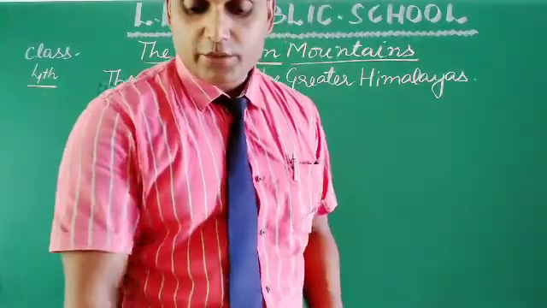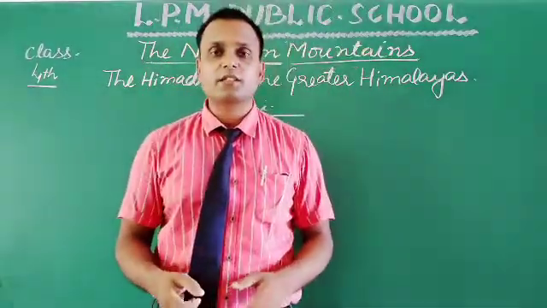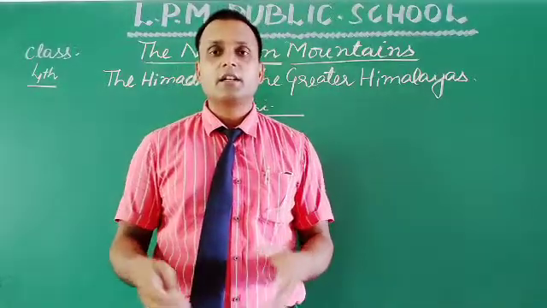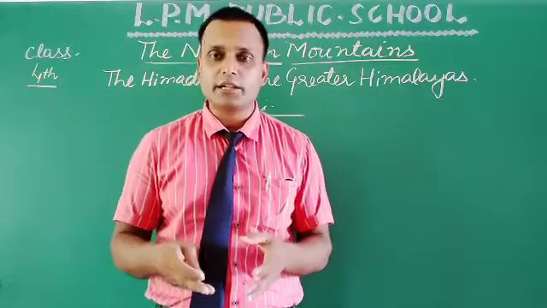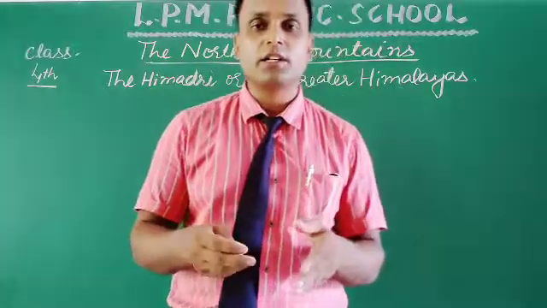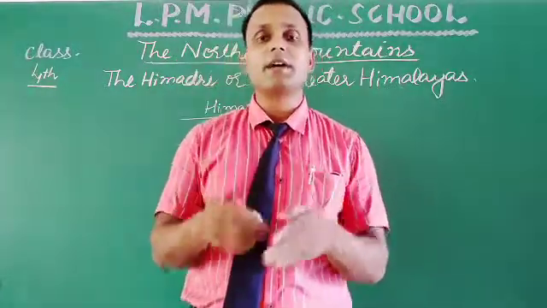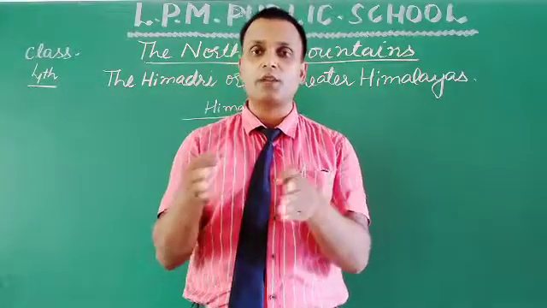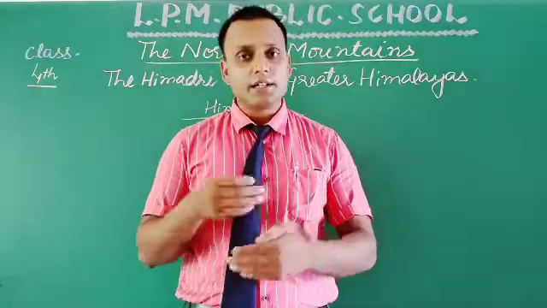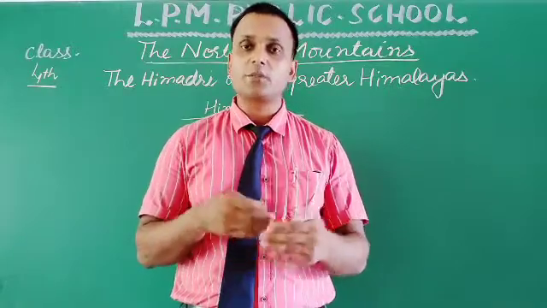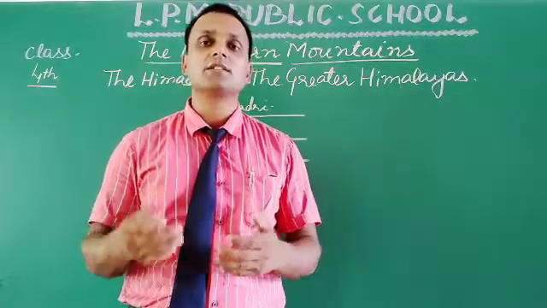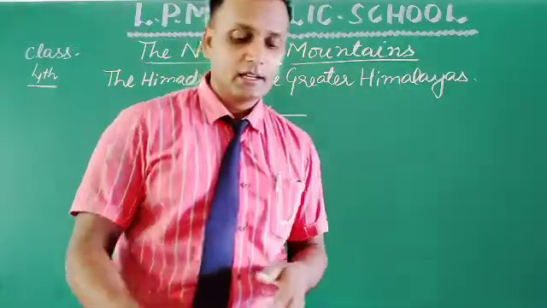Now you are going to revise all the topics which we have discussed till now in this video. You are going to understand which three mountain ranges come parallel to each other in the northern mountains, and which three mountain ranges come in the Himalayan range and are parallel to each other. So you will mark the difference and understand that point. After that you will read this chapter. What are the topics we had covered just now, and after that we are going to cover some new topics regarding what is left: